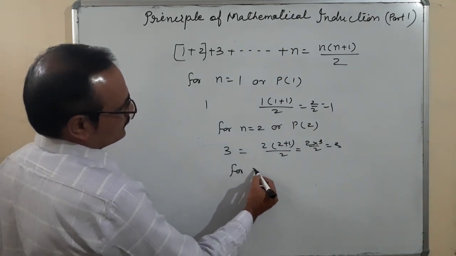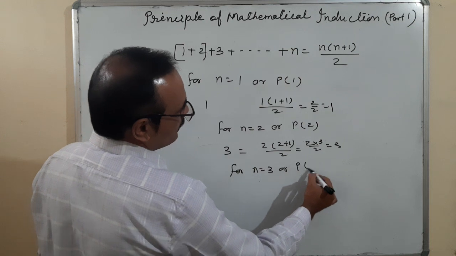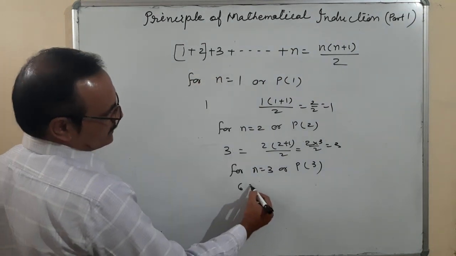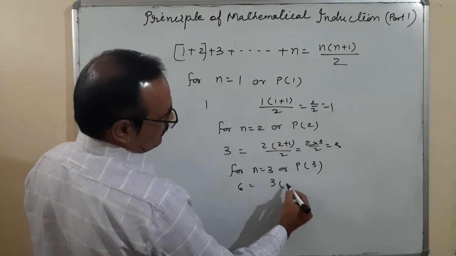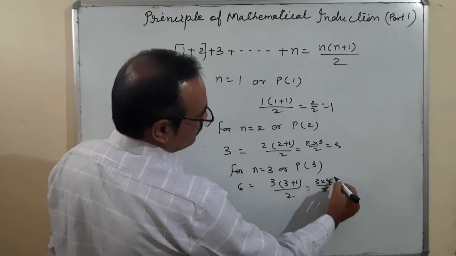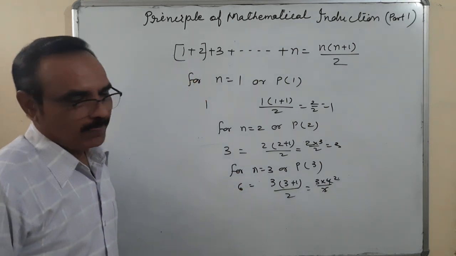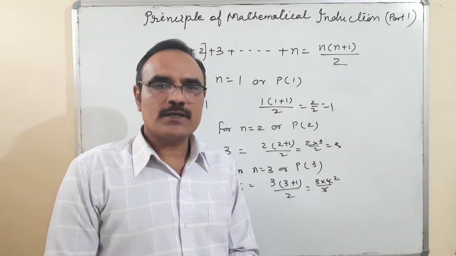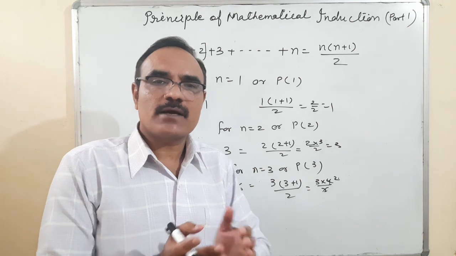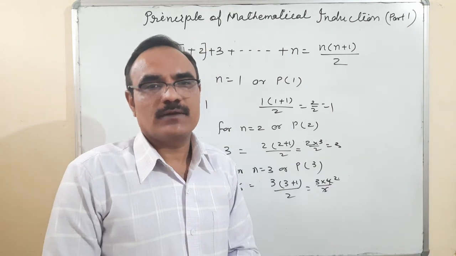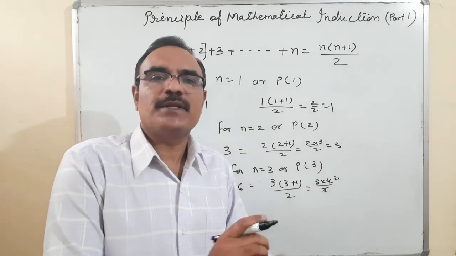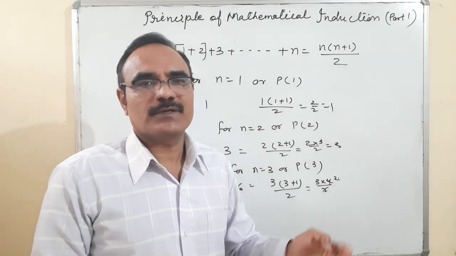For n is equal to 3, or P of 3, taking 1, 2, 3 terms, the sum is 6, is equal to 3 into 3 plus 1 upon 2. So 3 into 4 upon 2, 6. 6 is equal to 6. So what does it mean? It's true for 1, 2, 3 all. But actually this is the set of natural numbers, and you know that the set of natural numbers has infinite terms in it. So it's impossible for us to check each and every number, because the numbers are infinite.